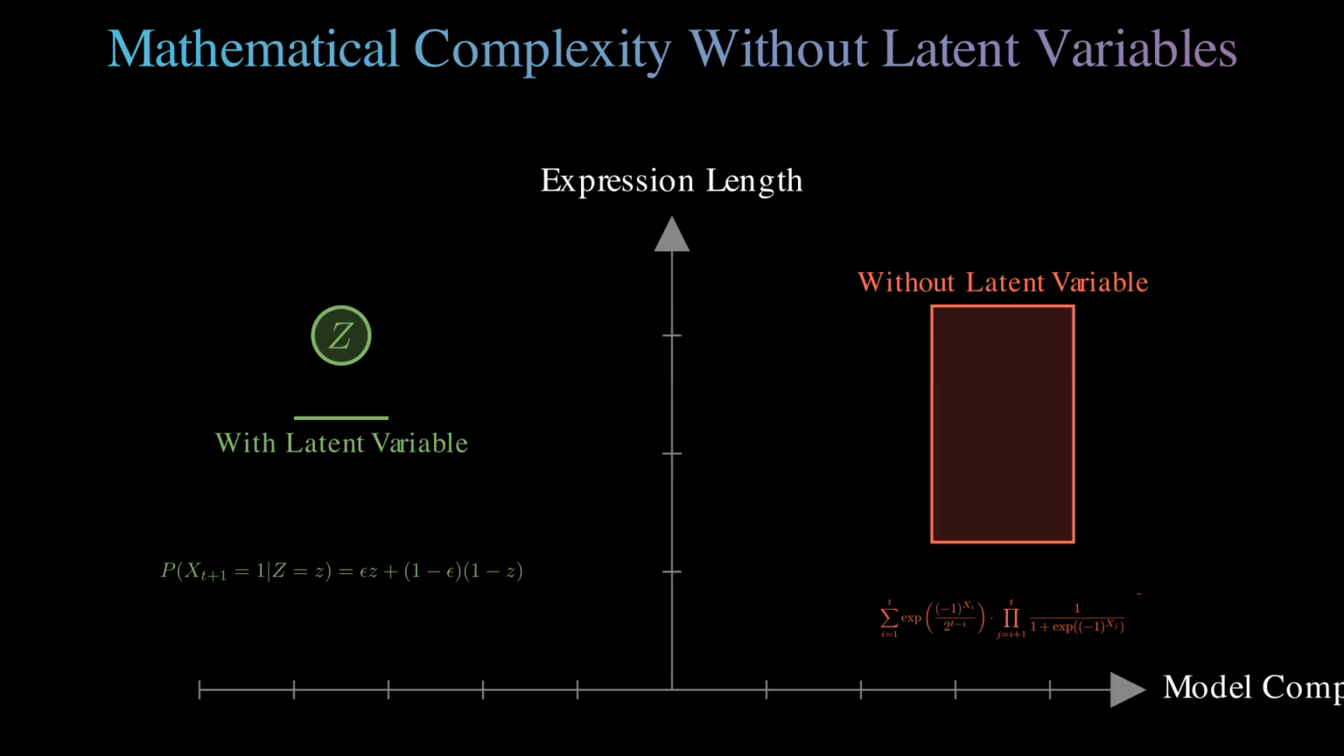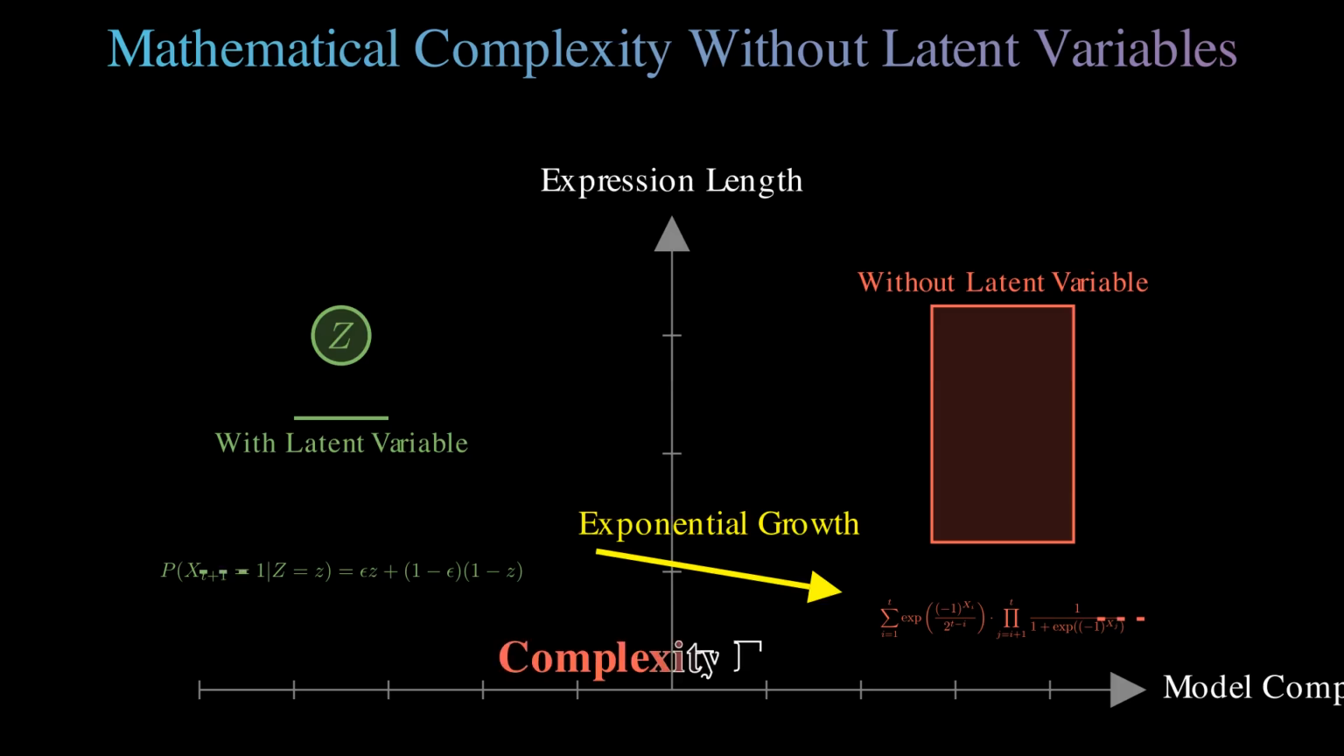But watch what happens when we express this purely autoregressively without access to z. The probability becomes a nightmarishly complex rational function with exponential terms and summations. What was simple with a latent variable becomes exponentially complex without it.